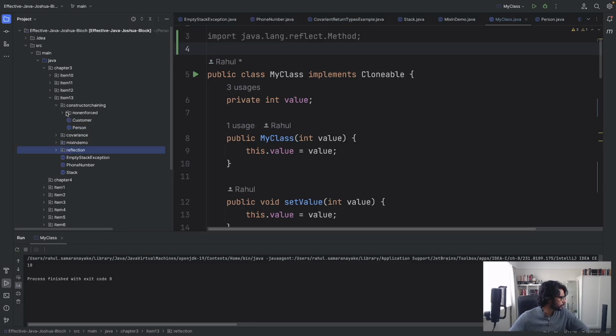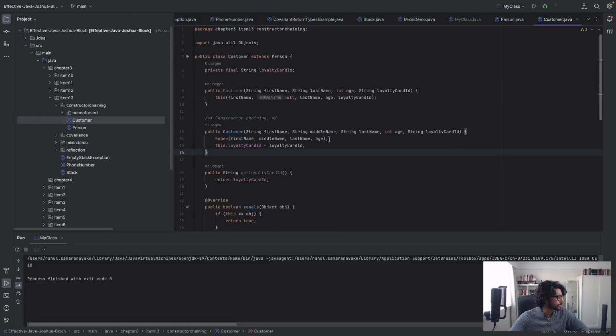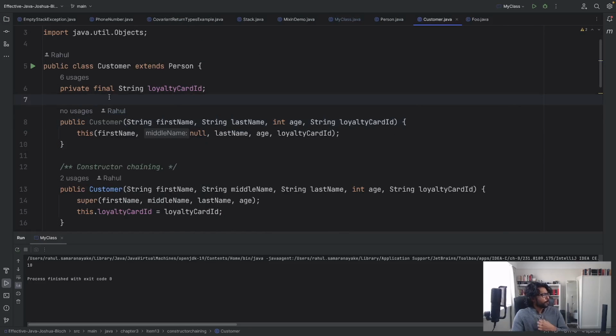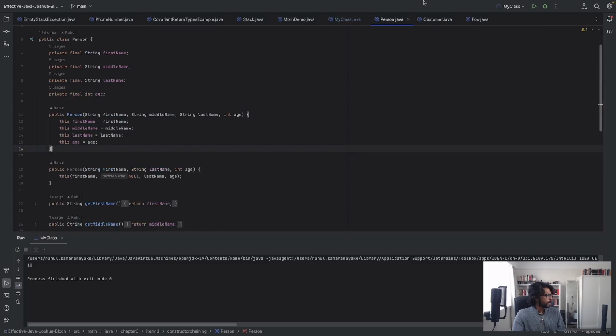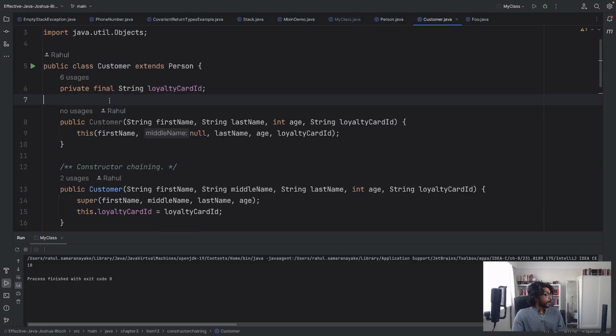If I open up the class Customer, it's quite a straightforward pattern. You probably have seen it in a lot of code in the Java world. We have a class Customer that extends the superclass Person. So all customers are people, at least for now.